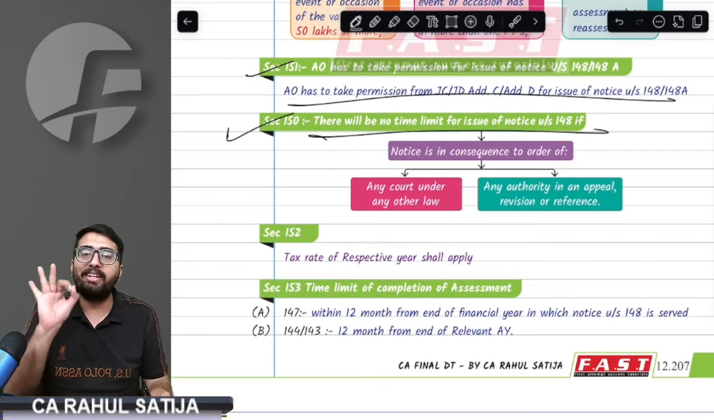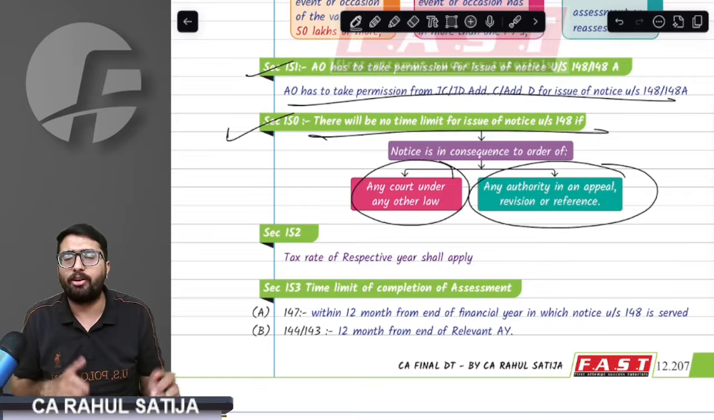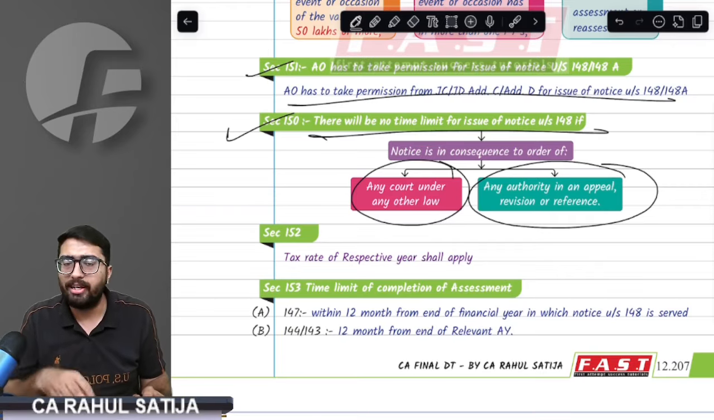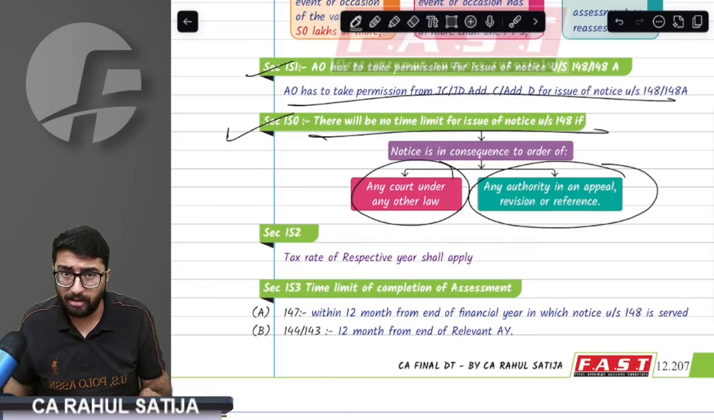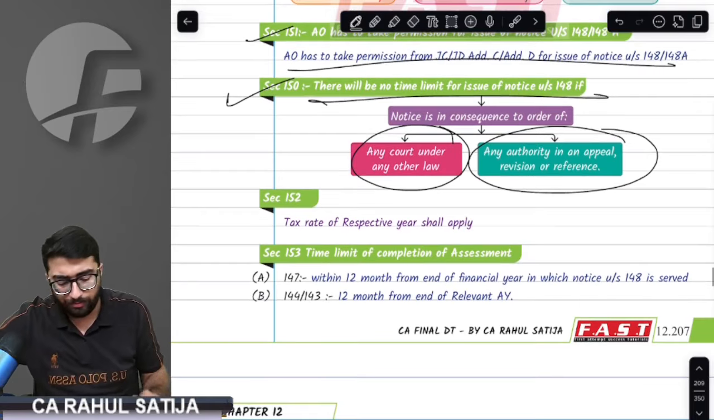Sir, whenever income escaping assessment is done on account of court order or on account of appeal or reference or revision, in that case, now there is no limit as to what period income escaping assessment can be done. It can be done even before 5 years or 10 years as well.